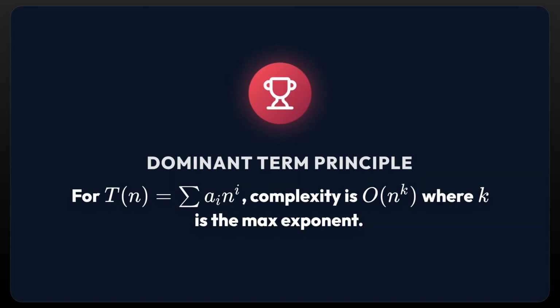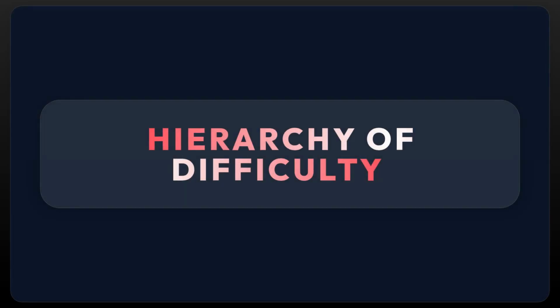This leads to the dominant term principle. In a polynomial cost function, only the term with the highest exponent matters. Coefficients and lower-order terms vanish in the limit. This justifies why we can ignore hardware specifics. Fundamentally, n squared always grows faster than n, regardless of the constant multipliers. Using this ruler, we map the landscape of difficulty.